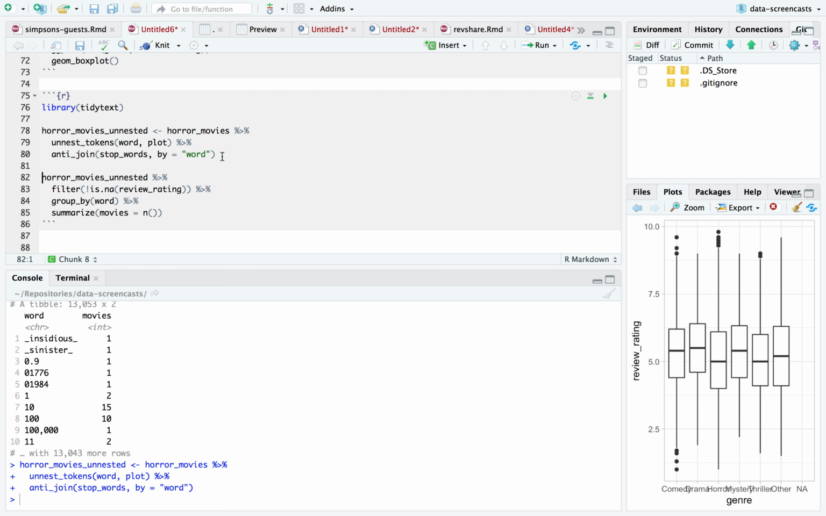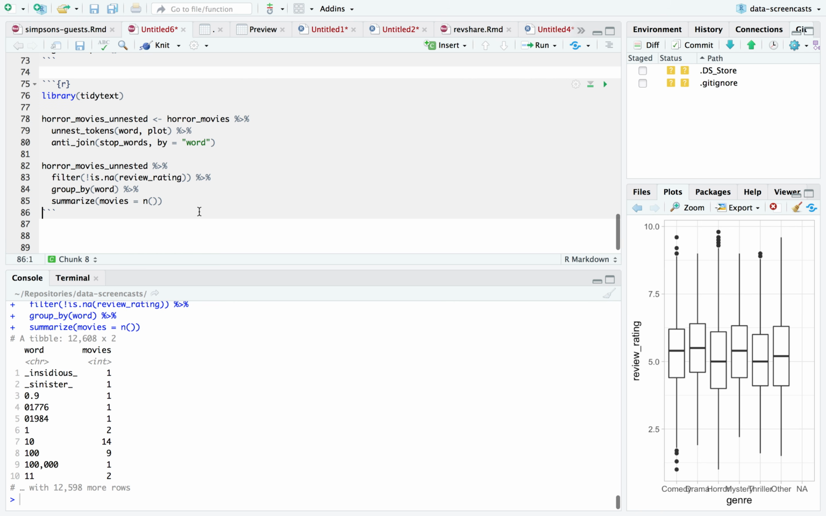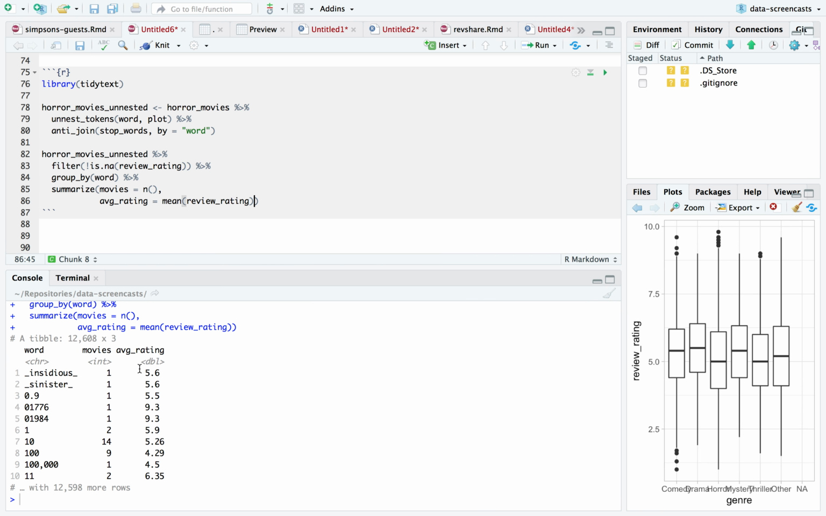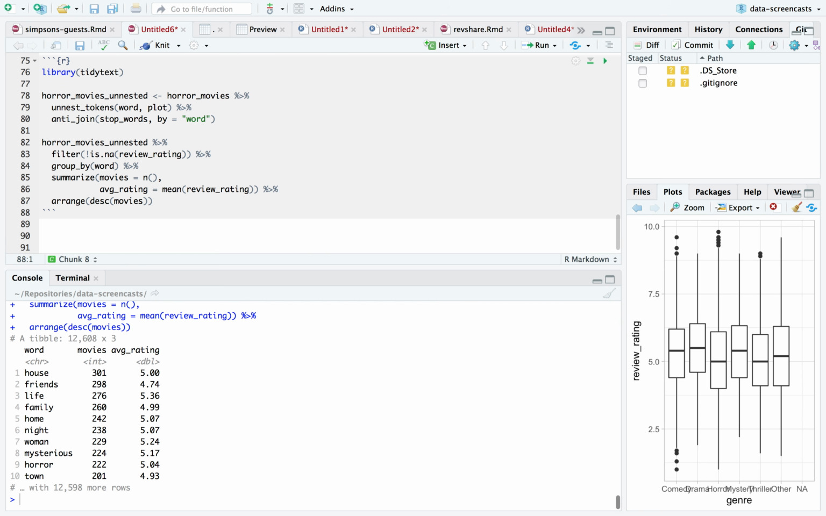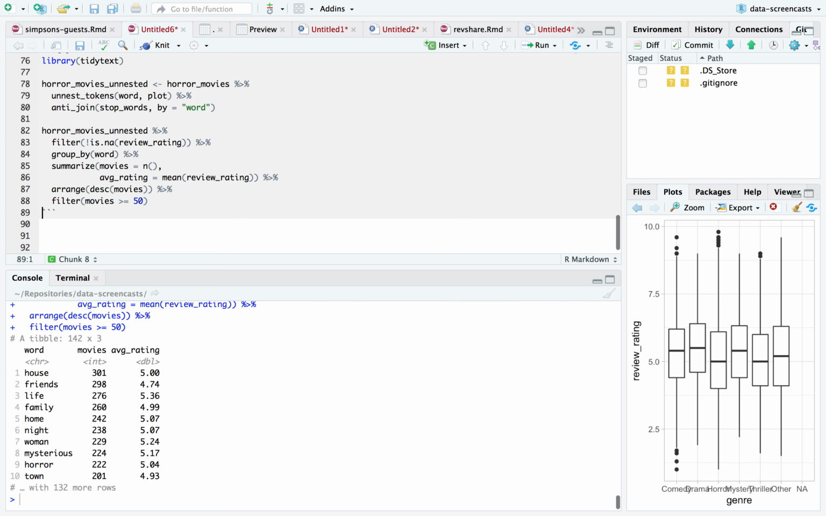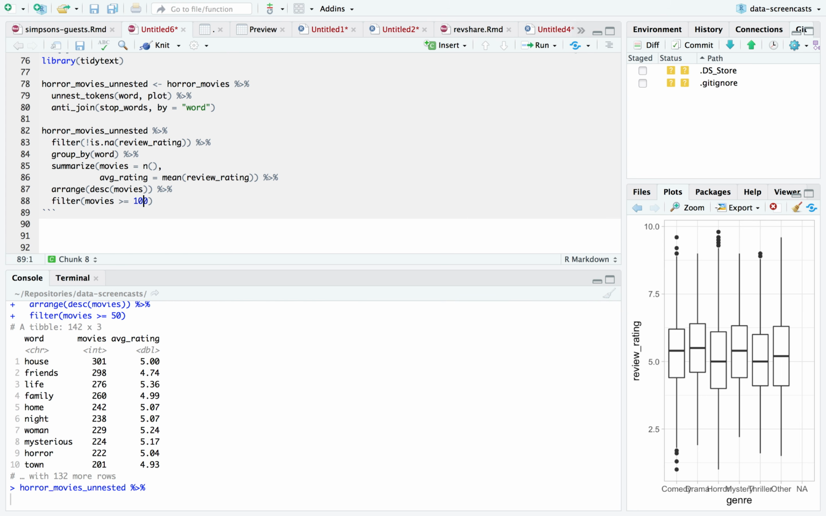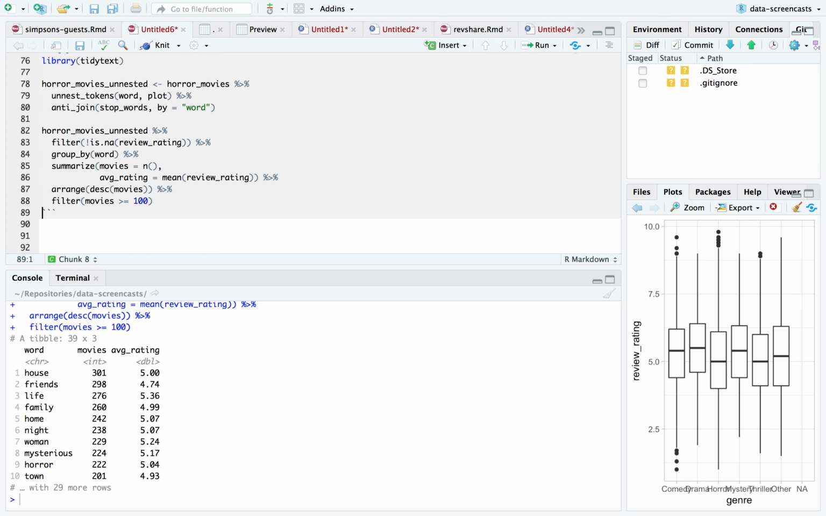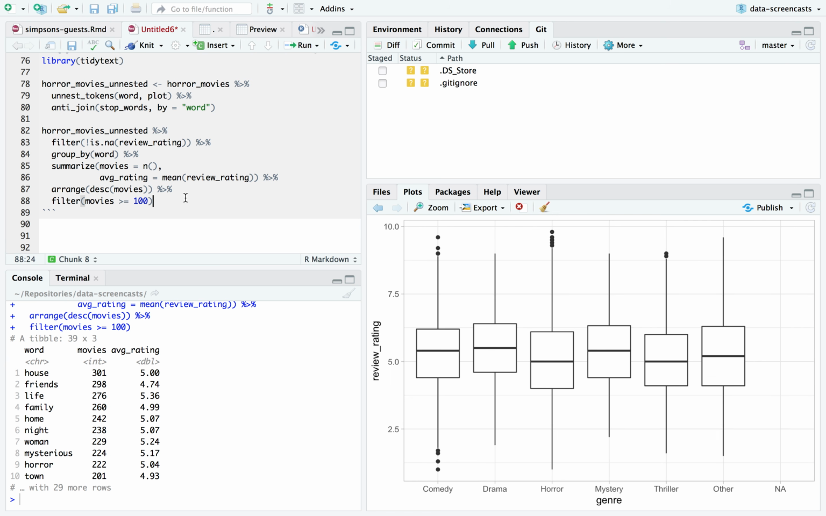I'm also going to do my stop word removing. Stop words are words like a and be. I'm going to do it up in the horror movies unnested step. And then I say, here's my movies, and here's my average rating, which is the mean of review rating. Right? And I am going to arrange by descending movies, the number of movies. And I also really never care if there aren't at least 50 movies with the word. It's not going to be very meaningful. I can probably go all the way up to 100. Okay, so there are 40 words that appear in at least 100 movie plot synopses.